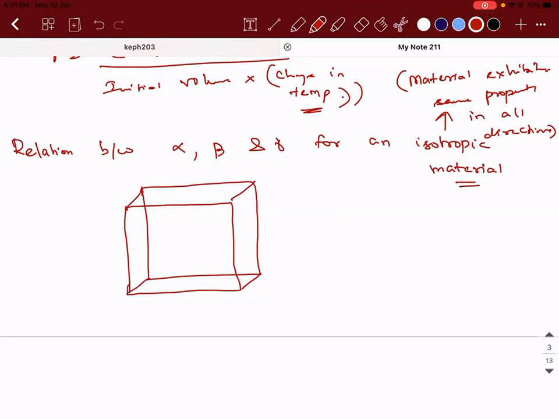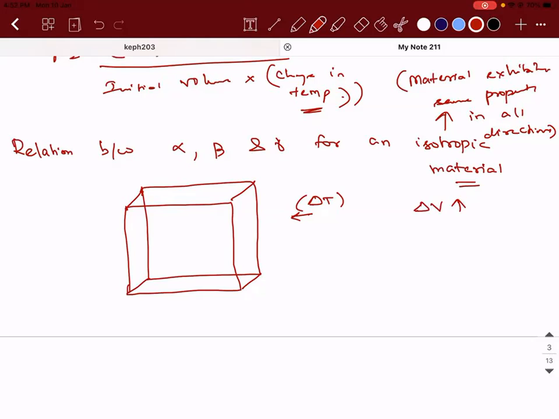If I take a cube, okay. Just now we learned if you start supplying temperature to it, meaning raising the temperature of the material, what will happen to it? Its volume will increase. Accepted? Volume delta V will increase.